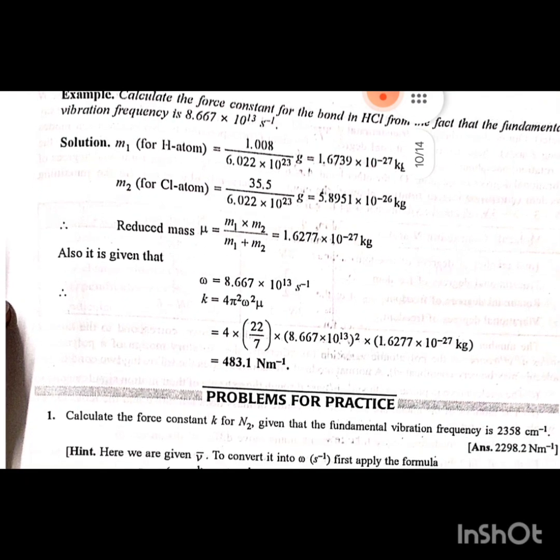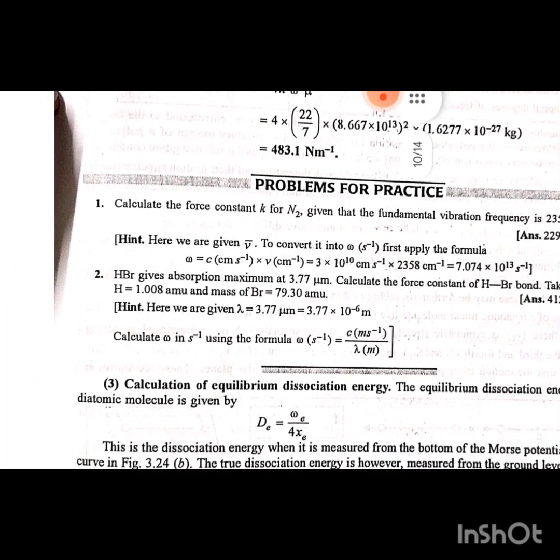Also, it is given that ω = 8.667 × 10^13 per second. K = 4π²ω²μ = 4 × (22/7)² × (8.667 × 10^13)² × 1.6277 × 10^-27 kilogram = 483.1 Newton per meter.